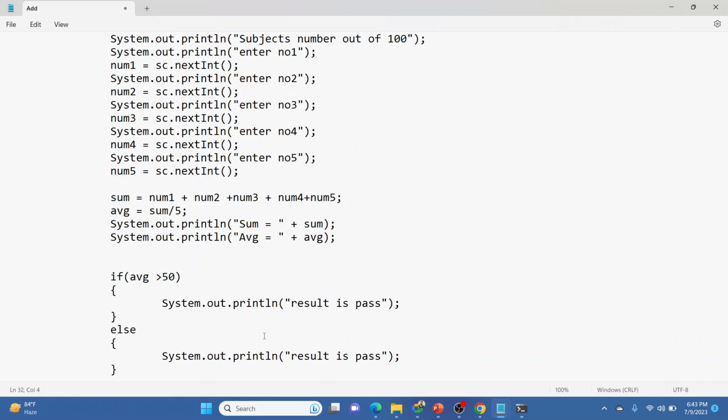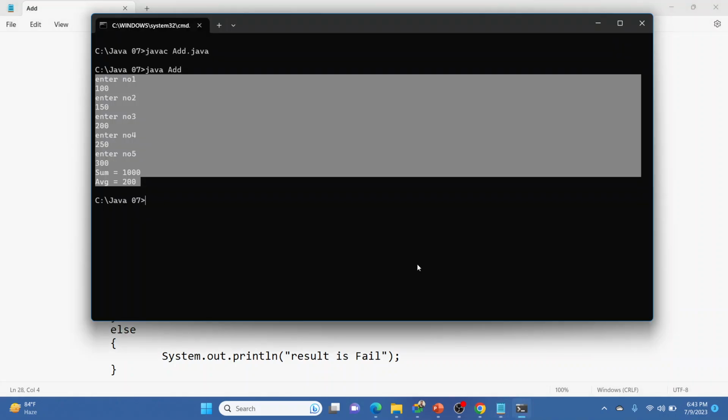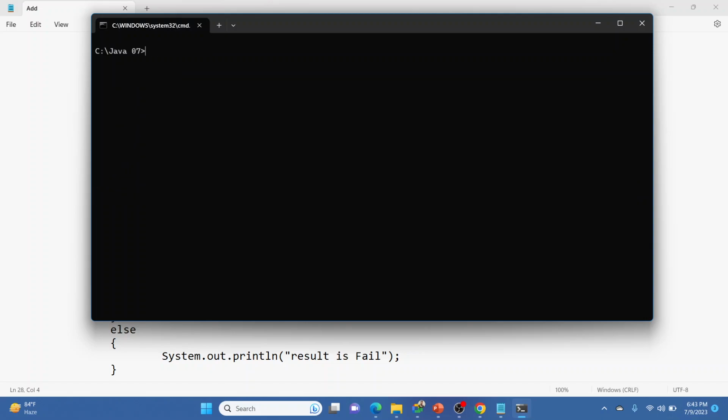Else result is fail. Now again we'll clear the screen. Now what we'll do, again compile the file.